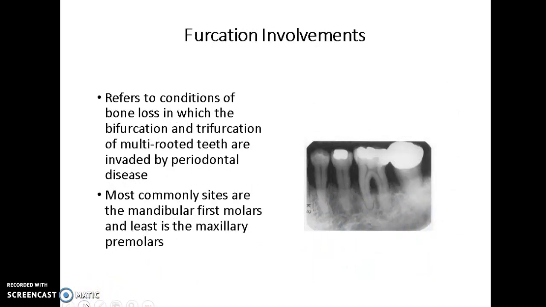Furcation involvement refers to conditions of bone loss in which the bifurcation and the trifurcation of multi-rooted teeth are invaded by periodontal disease. The most common sites are the mandibular first molars, and least common is the maxillary premolar. So in this case, we have the bone dipping all the way down to the lower third of the roots, and in some cases you can see daylight through those furcation involvements in some teeth.